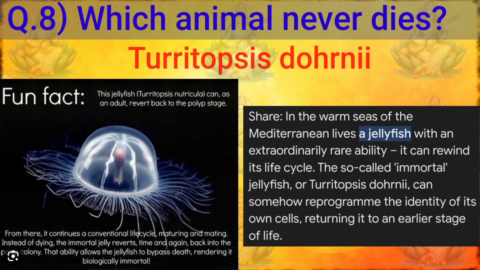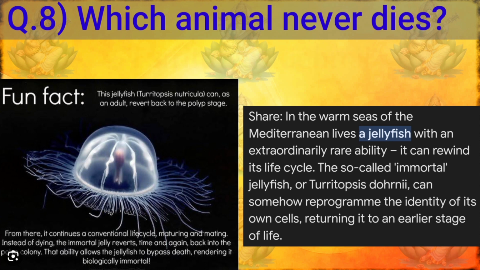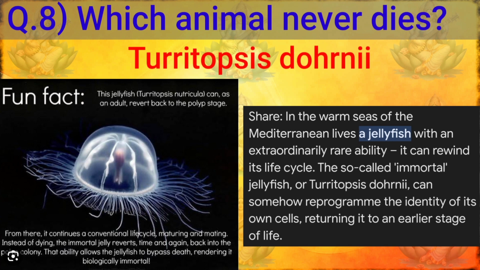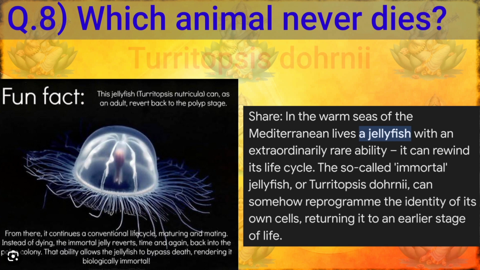The so-called immortal jellyfish, or Turritopsis dohrnii, can somehow reprogram the identity of its own cells, returning it to an earlier stage of life. This jellyfish can, as an adult, revert back to the polyp stage. From there, it continues a conventional life cycle, maturing and mating. Instead of dying, the immortal jelly reverts time and again back into its polyp colony. That ability allows the jellyfish to bypass death, rendering it biologically immortal.